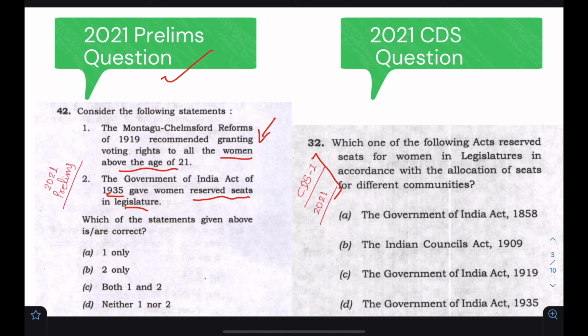This examiner must have read this particular question of CDS 2021, where it is explicitly asked that women in legislatures, in accordance with the allocation of seats for different communities, were given in which particular act, and the right option was D. So obviously, had you referred to this particular paper, you must have understood that this option is obviously correct, and this is a very extreme statement, so this must be incorrect, so the option will be B.